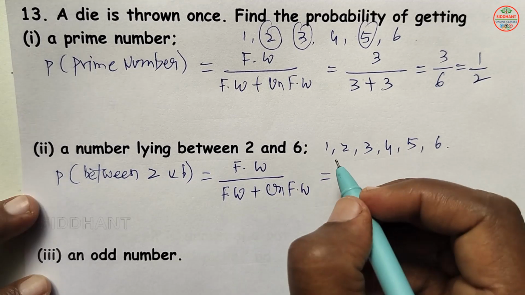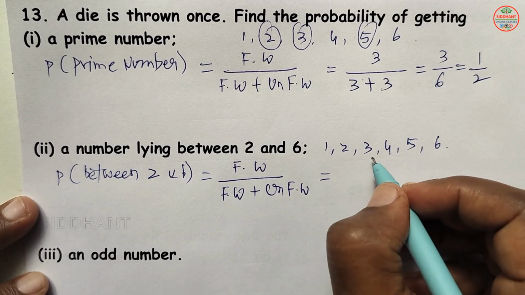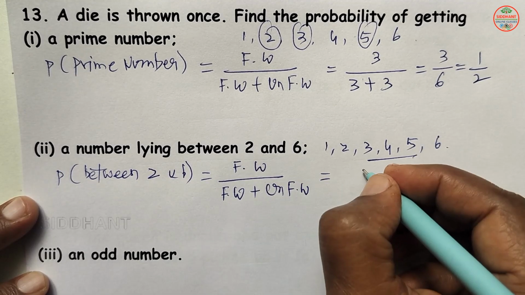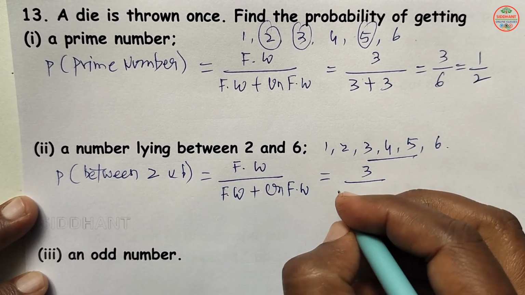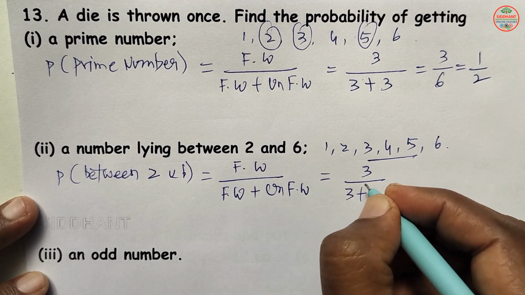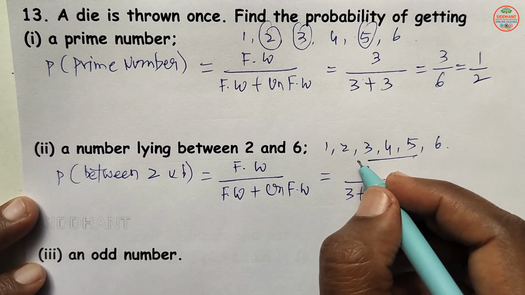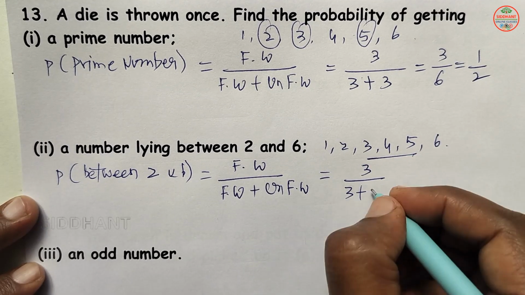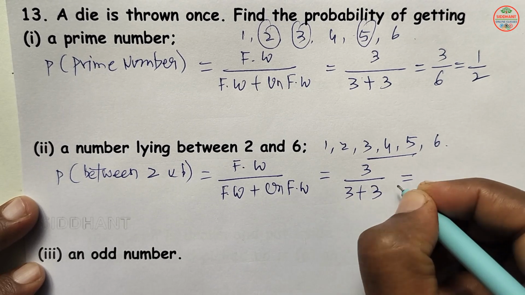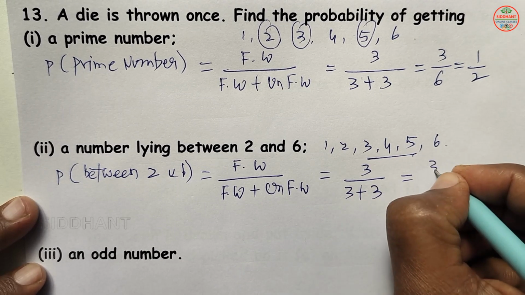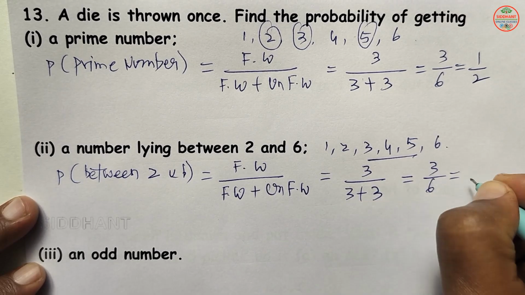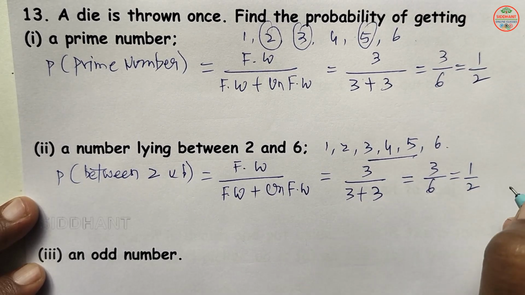Between 2 and 6, 3 are there. So favorable ways will be 3. Unfavorable ways, how many are there? Between 2 and 6, 3 are there. So 3 by 3 plus 3, that will be 3 by 6, which is equal to 1 by 2 here.